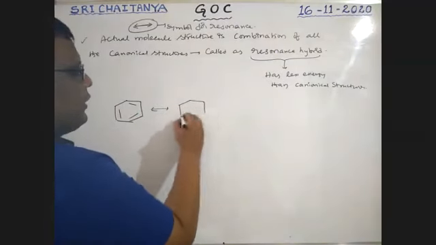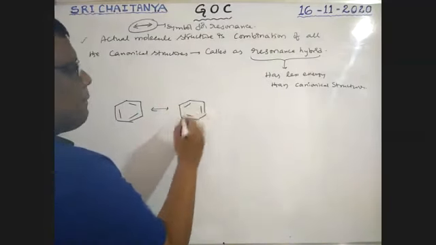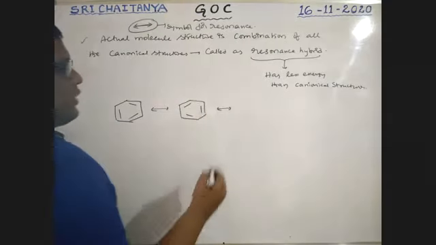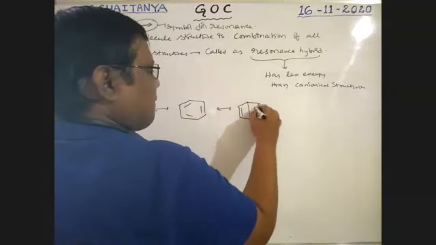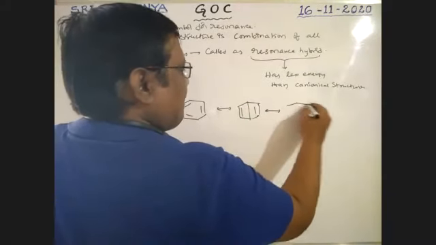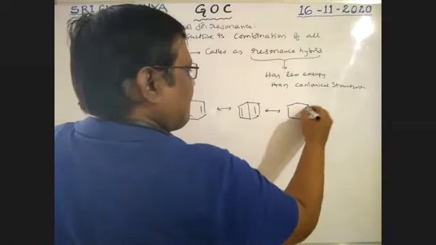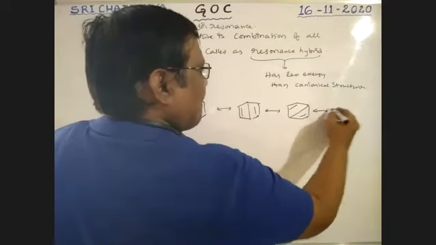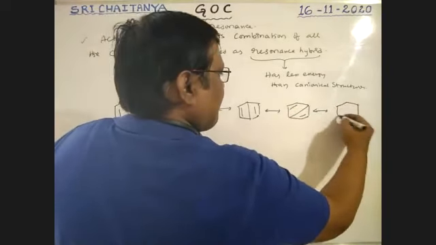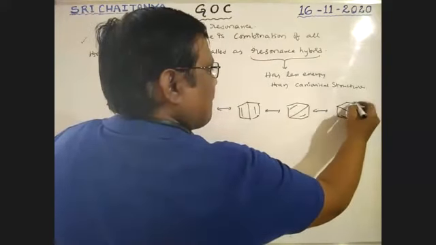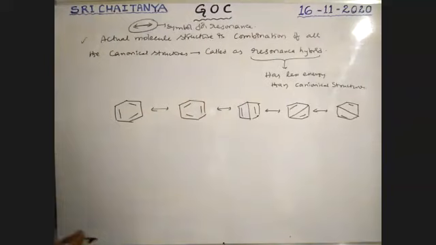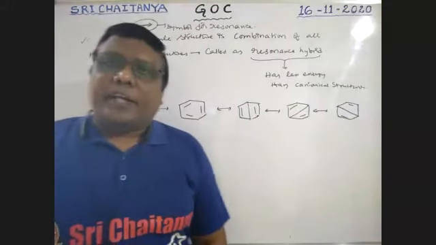Next, I'm writing this structure like this. These are the contributing structures, boys. So these are all contributing structures for benzene.